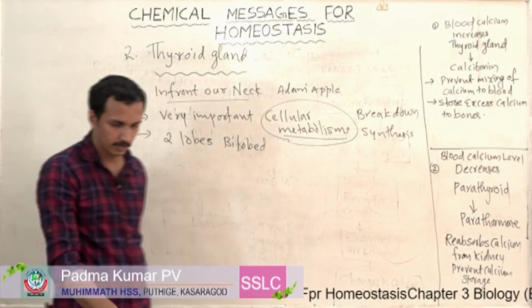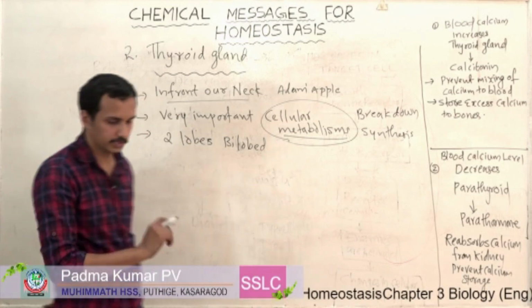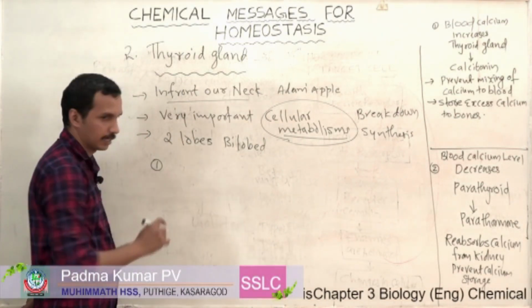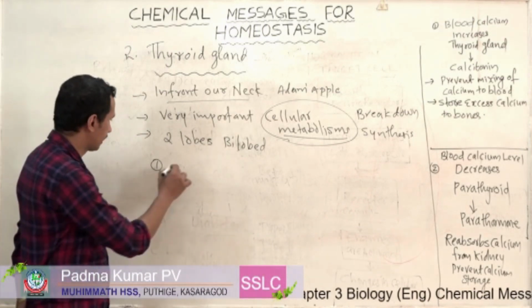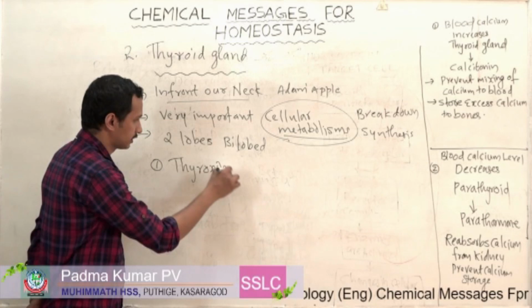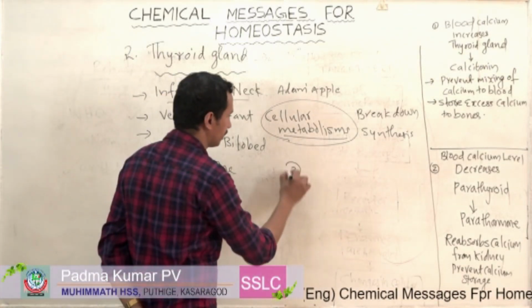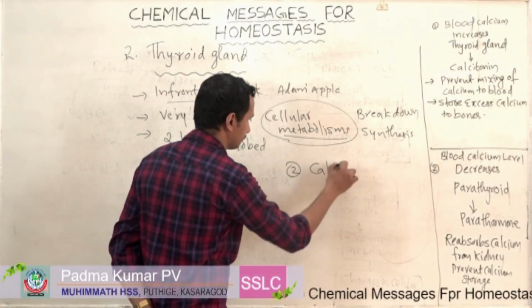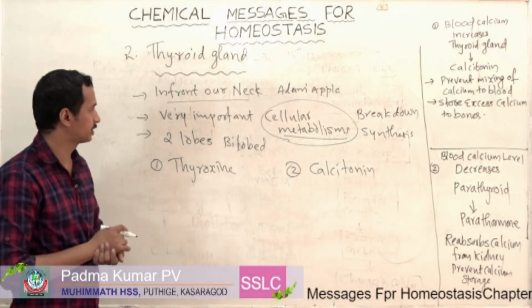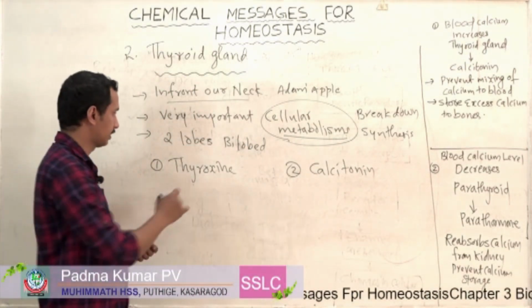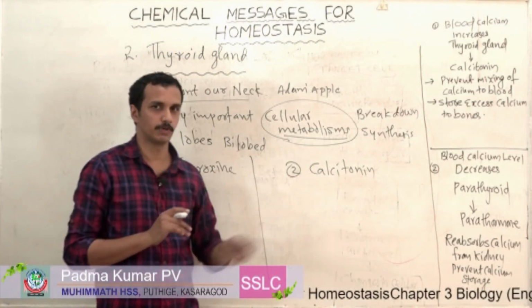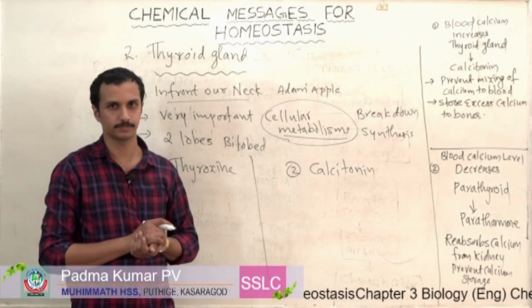So what are the hormones produced by the thyroid gland? There are two hormones produced by the thyroid gland. First hormone is called thyroxine and second one is called calcitonin.